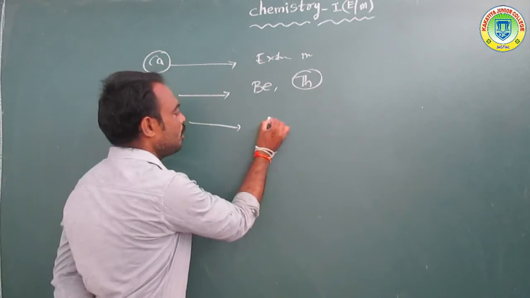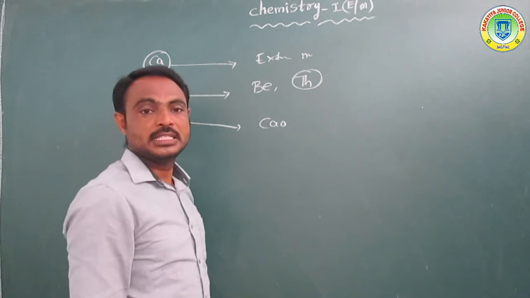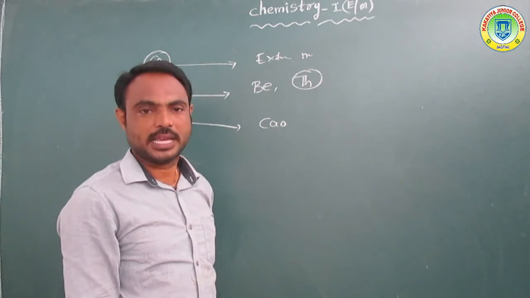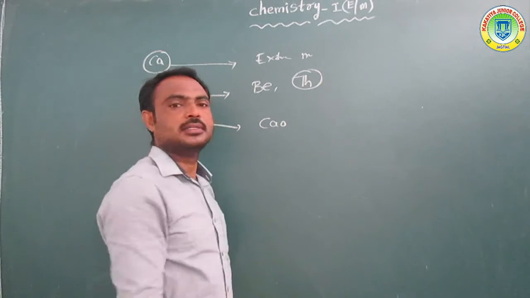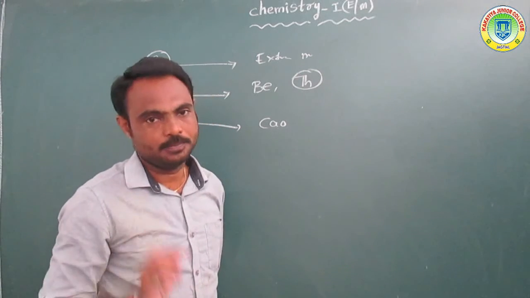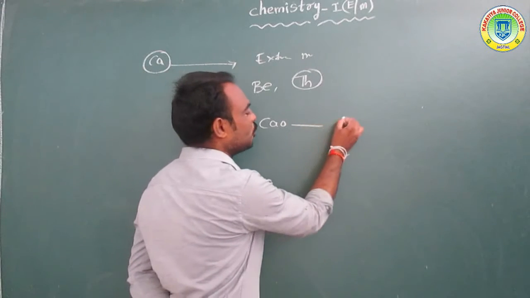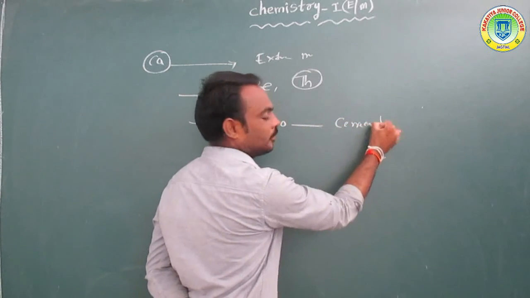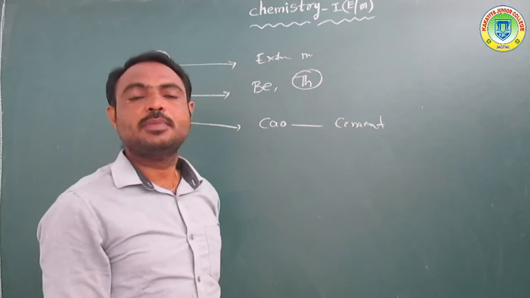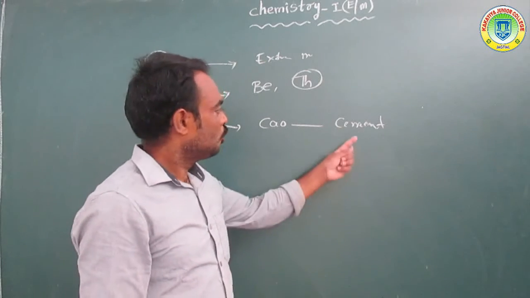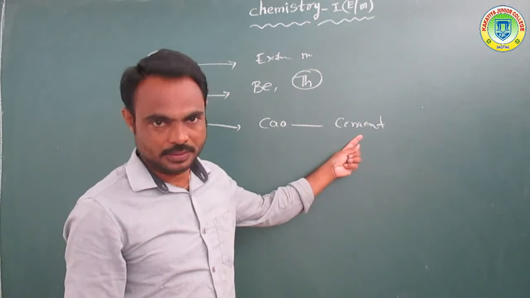Suppose for example, CaO, calcium oxide. Calcium oxide is also called quicklime. It is mainly used for the preparation of cement. Okay, calcium oxide is used in the preparation of cement.